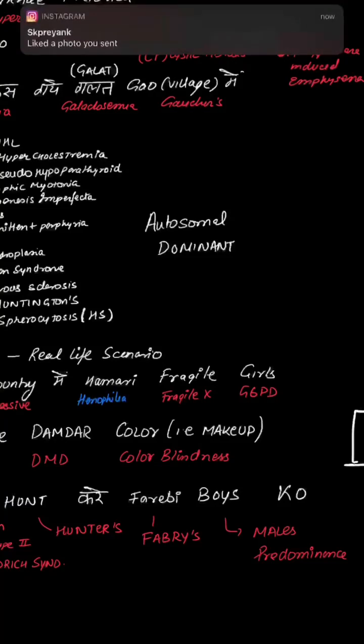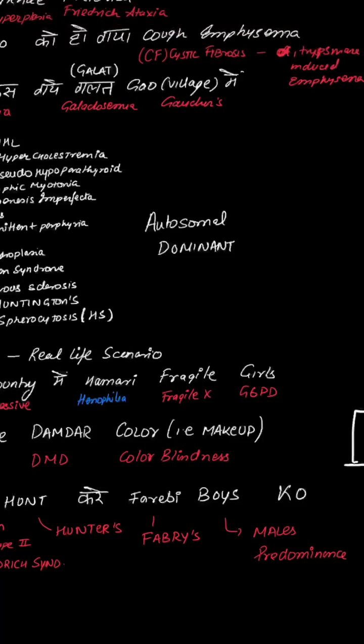So we can also remember that it is a beta or an alpha. Remember, it is an alpha-galactosidase deficiency disorder, and we're talking about boys. So boys has a male predominance.